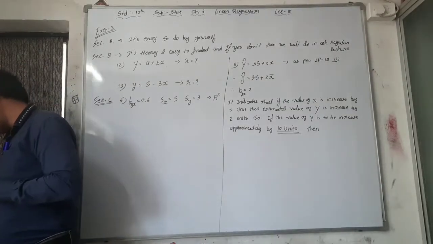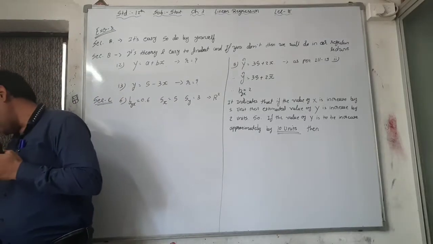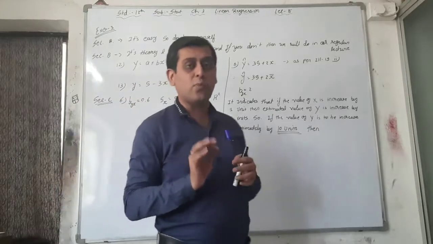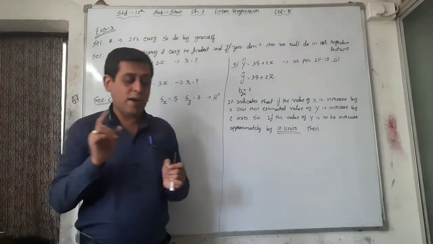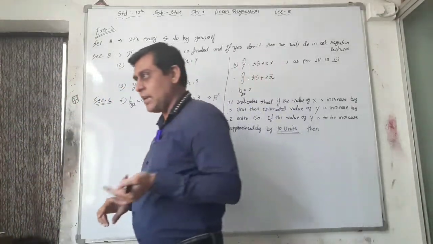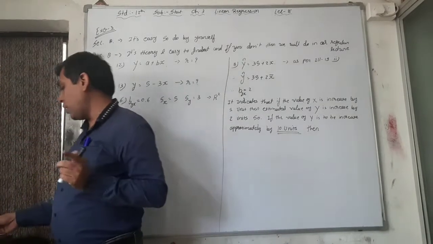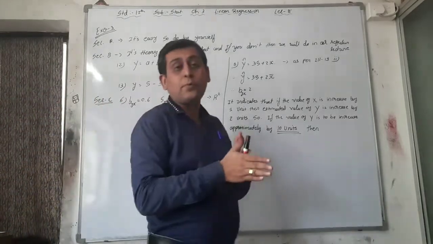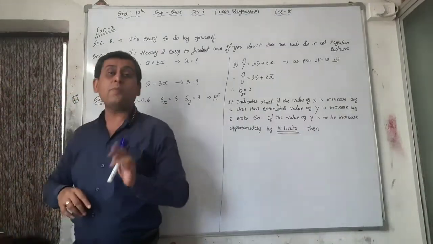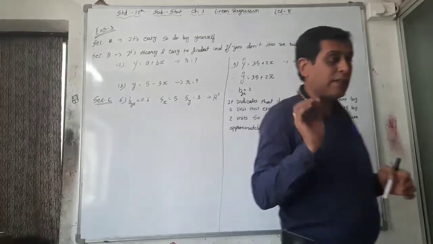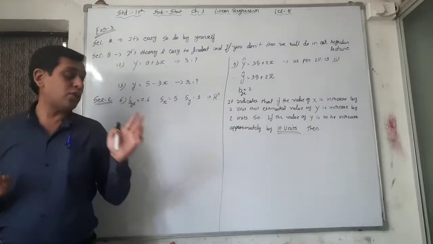Questions 10 and 11 are practical questions, but again short sums, and you just have to put the value in the formula and you get the answer. But 11, 12 and 13 are somewhat difficult. Why? Because in the 6th lecture, page number 141, I taught you the properties of regression coefficient. It is very important for these two theory questions, or you can say short sums, and also for section C, two or three short sums.